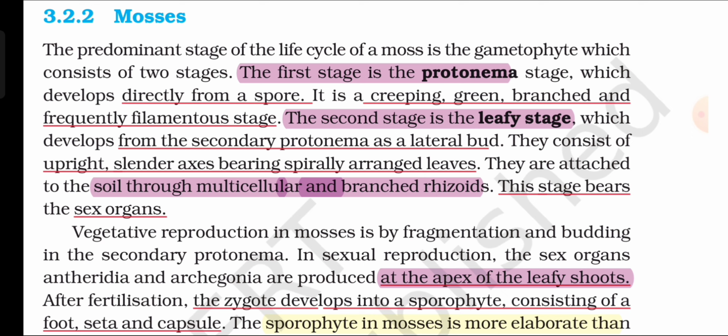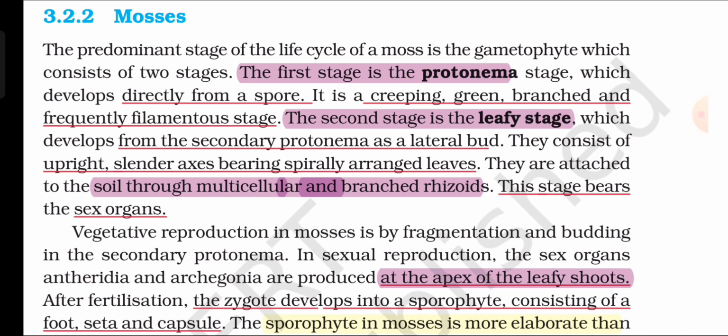The first stage is the protonema stage, which develops directly from a spore. It is a creeping, green, branched and frequently filamentous stage. The second stage is the leafy stage, which develops from the secondary protonema as a lateral bud. They consist of an upright, slender axis bearing spirally arranged leaves. They are attached to the soil through multicellular and branched rhizoids. This stage bears the sex organs.